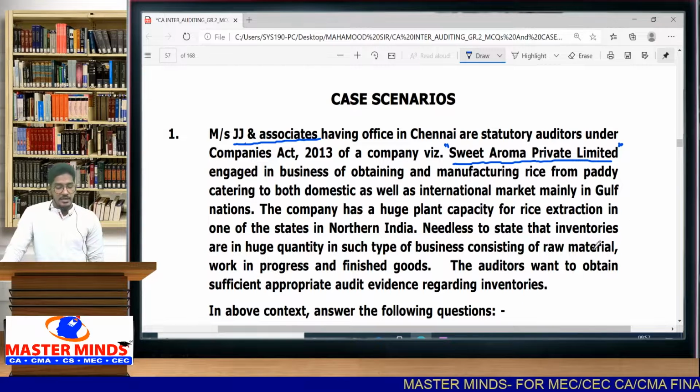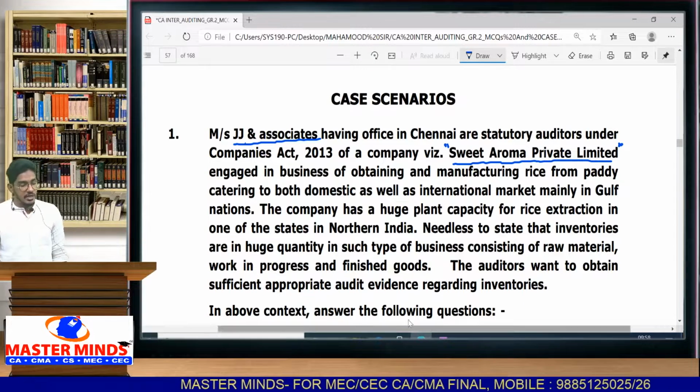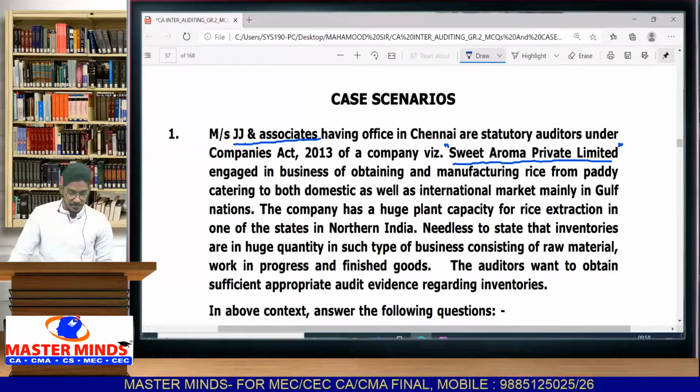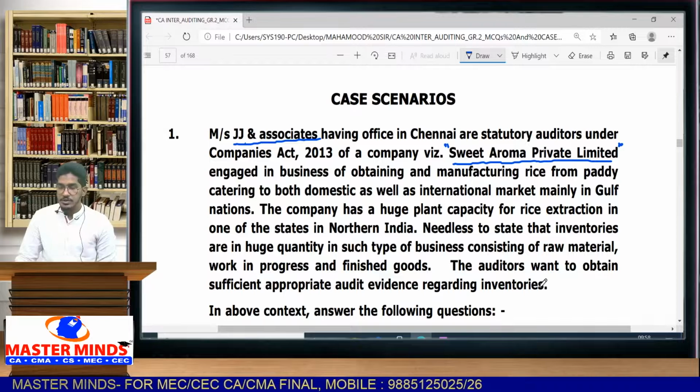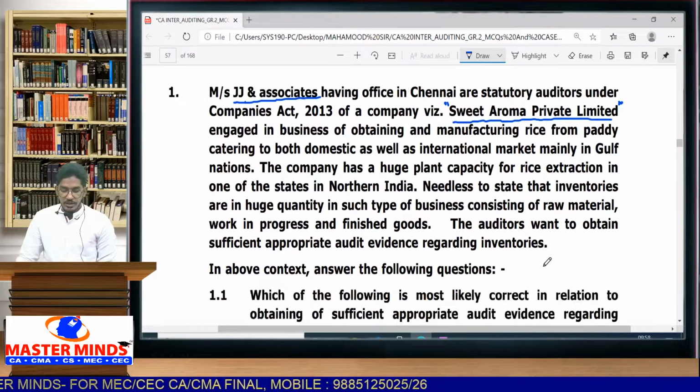Needless to state that inventories are in huge quantity in such type of business, consisting of raw material, work in progress and finished goods. So automatically it is a manufacturing sector, and inventory is going to be very large, containing raw material, work in progress and also finished goods. The auditors want to obtain sufficient appropriate audit evidence regarding inventories.